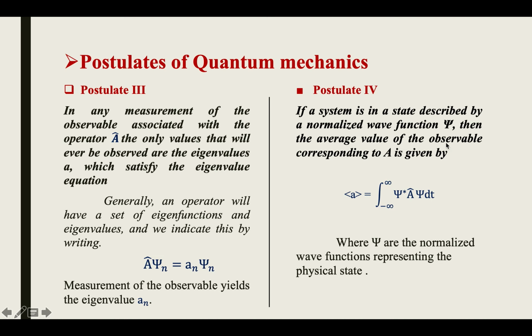Only if the psi function is normalized can we calculate the average value of the observable.